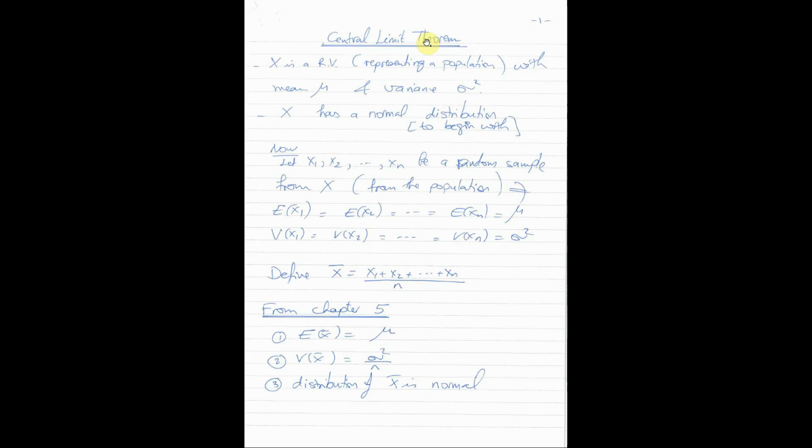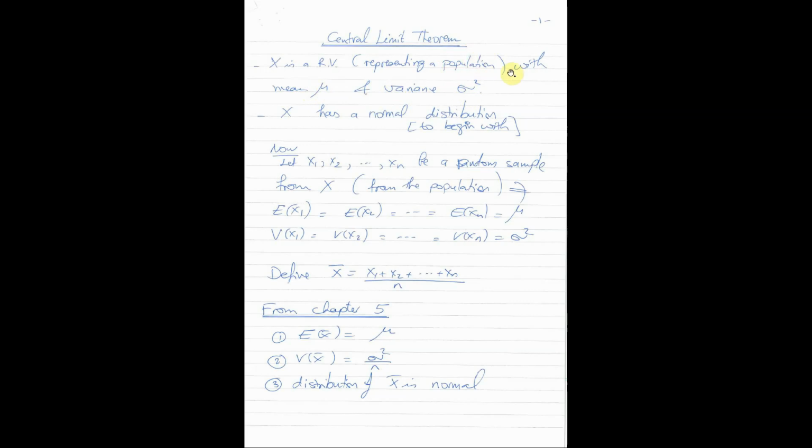Before we actually begin with the slide, let me show you just my own note on that to begin with. So, let me start with the context. What is the main context for today? We have a population, and as you know, the population contains all the values, and populations can be represented by a random variable. So let's say X is a random variable that represents a population, and that population has mean mu and variance sigma square. So mu is the population mean, the average of the entire population, and sigma square is the population variance. It is the variance of the entire population.